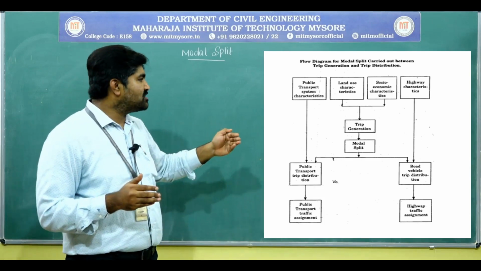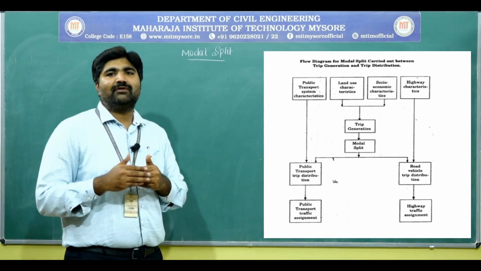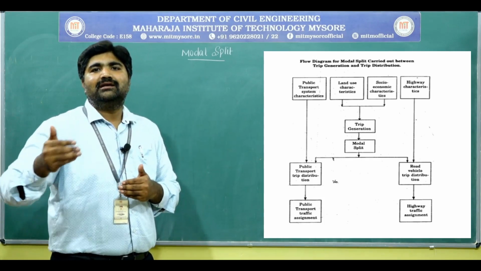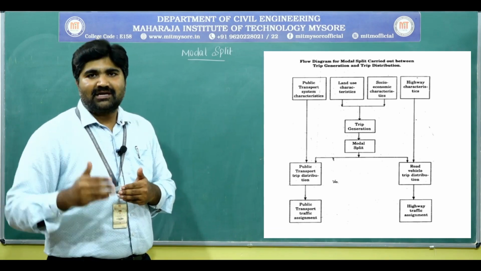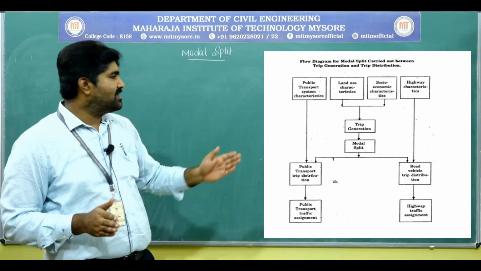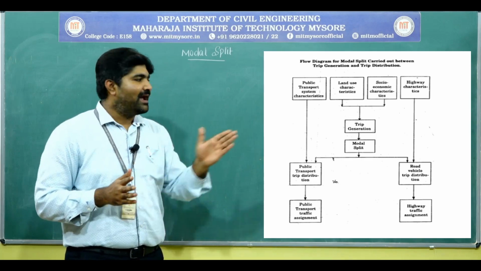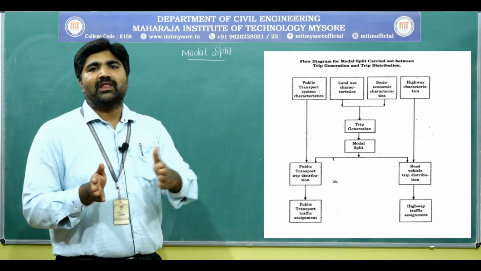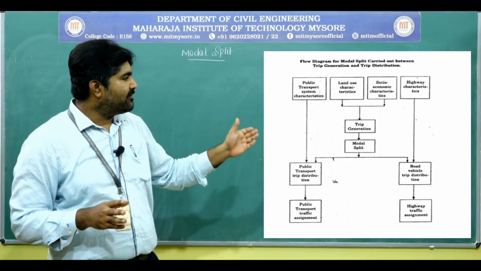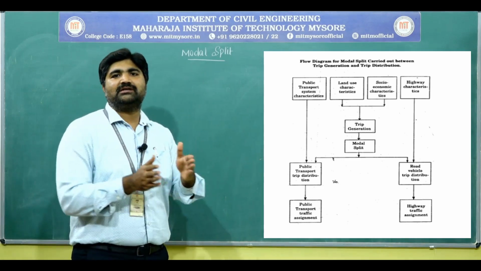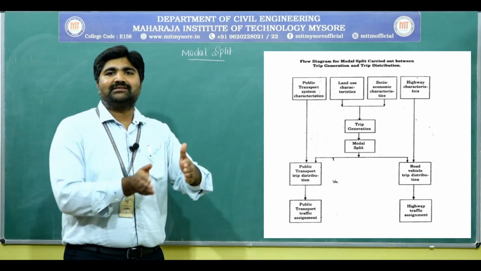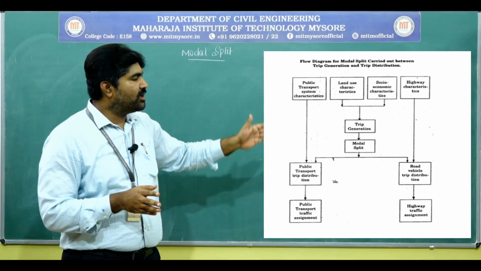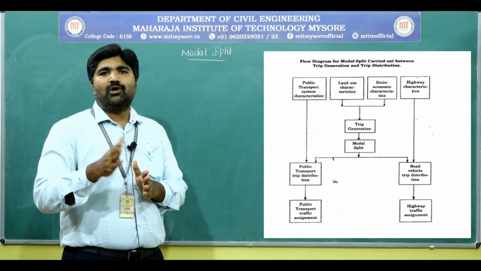Next, this public transport trip distribution will be assigned with the separate traffic assignment, or separate route will be assigned for this public transport. Okay, similarly separate route will be assigned for the private vehicles. Okay, highway traffic assignment, separate traffic route will be assigned. Okay, like this we are going to split the modal choice.